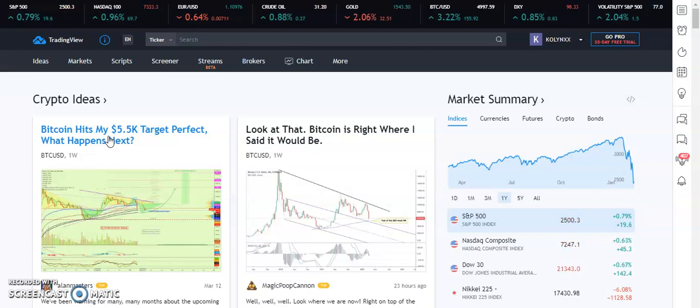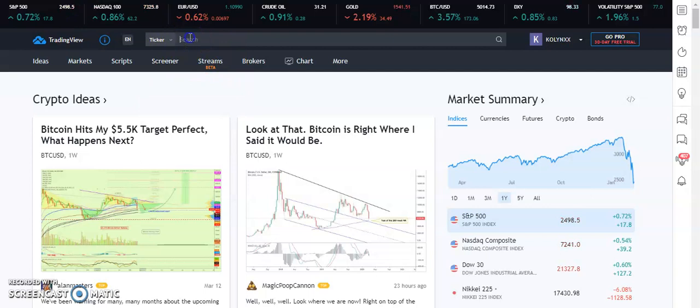It's not only crypto, you do forex, you do commodities, and the rest of them. So TradingView is a household name when it comes to companies that offer premium service for charting and evaluating how the market is performing.